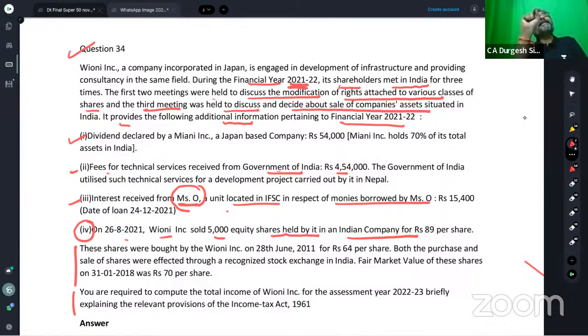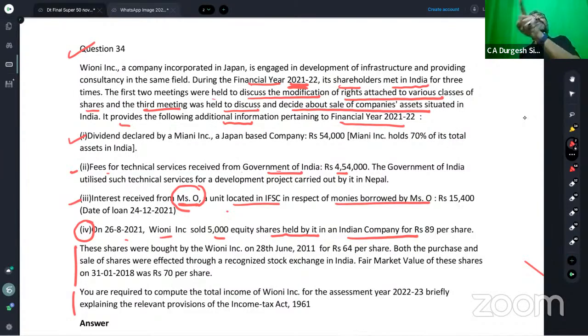Hence, the foreign company has passive income of more than 50% of the total income, and does not satisfy the active business outside India test.